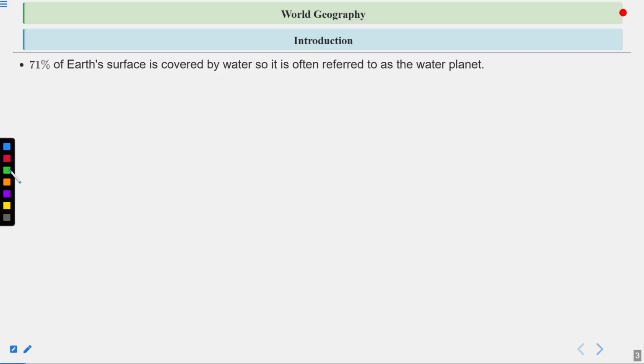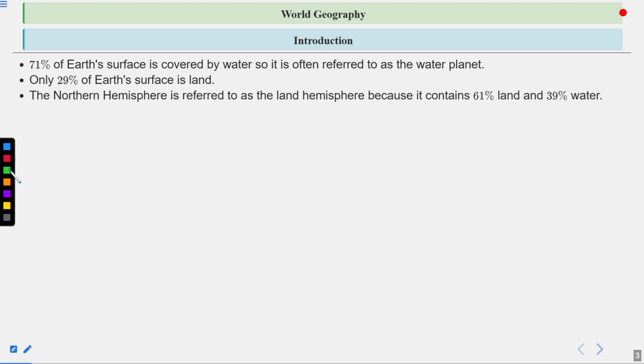So first, we need to discuss the introduction of this chapter. 71% of Earth's surface is covered by water, so it is often referred to as the water planet or the blue planet as well. So do remember that Earth is covered with 71% water, and only 29% of Earth's surface is land.